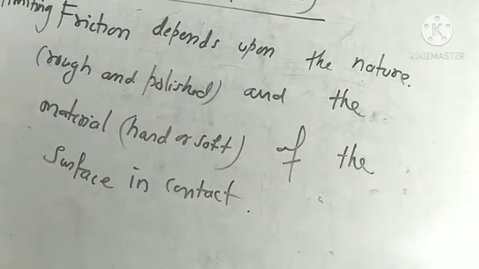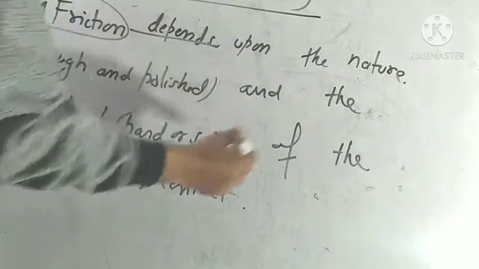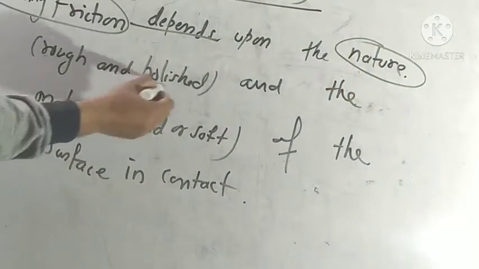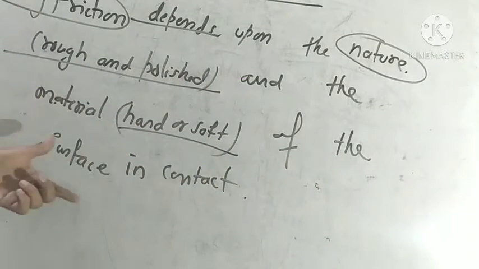This is very important. Law of dependence: the limiting friction depends upon the nature, rough or polished, and the material, hard or soft, of the surface in contact.